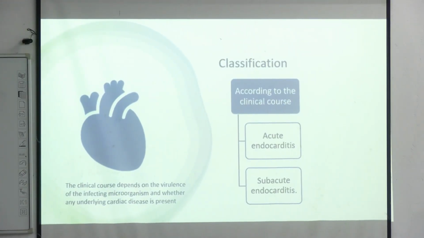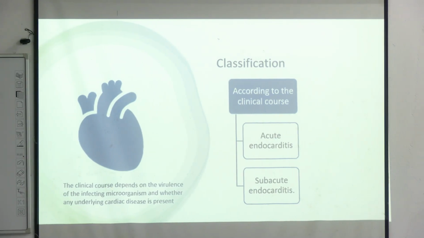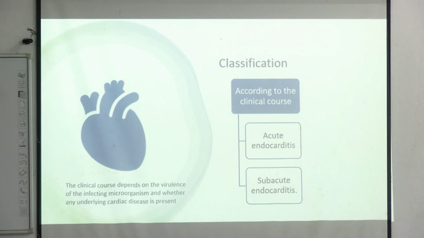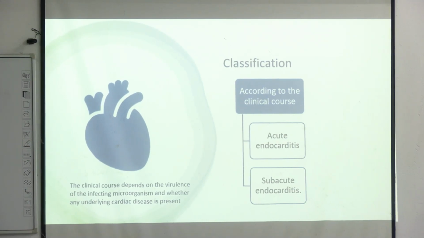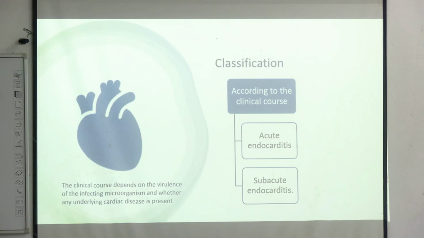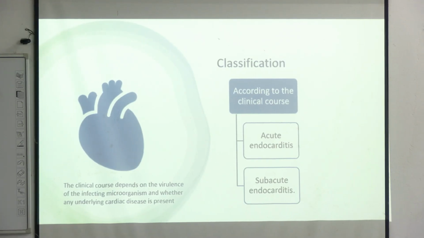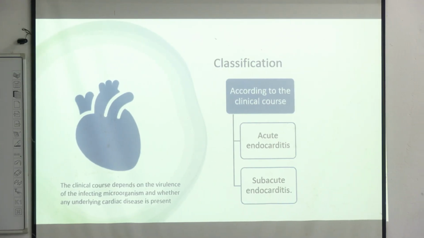So, endocarditis can be divided into two. Basically, first is acute endocarditis and the next is subacute endocarditis. This is based on the clinical course and the virulence of the infected organism. If the infective organism is highly virulent, it will cause acute endocarditis. But if it is less virulent, it will cause subacute endocarditis.